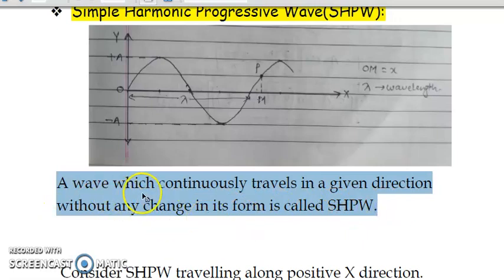A wave which continuously travels in a given direction without any change in its form is called a simple harmonic progressive wave. So that was the beautiful animation explaining what is a transverse wave, what is a longitudinal wave, and what is meant by SHPW, simple harmonic progressive wave.